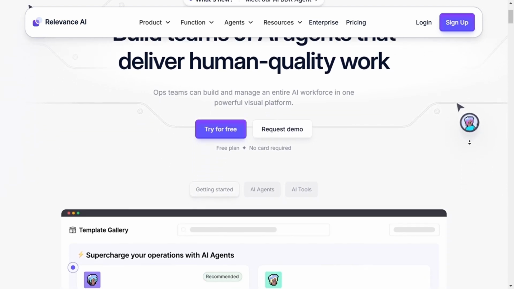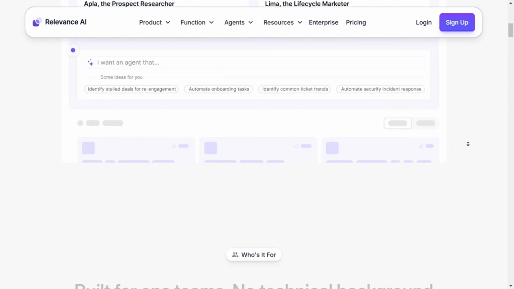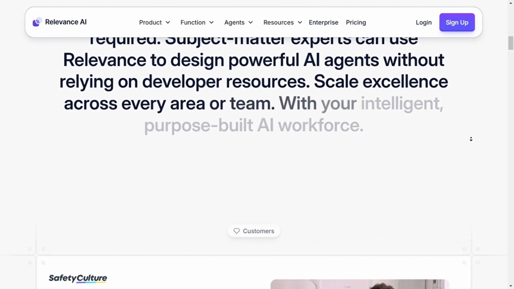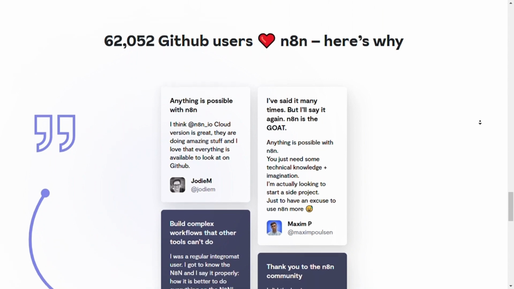Use Relevance AI if your focus is on extracting insights from complex datasets using AI-powered tools like clustering, classification, or recommendation systems. On the other hand, use N8N if you want to automate repetitive tasks and connect various services with easy-to-build workflows